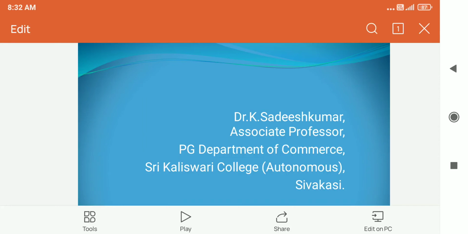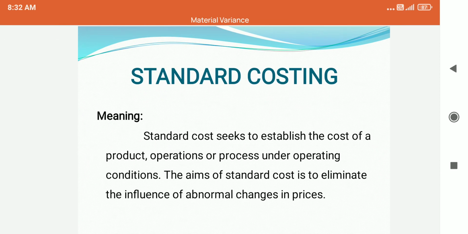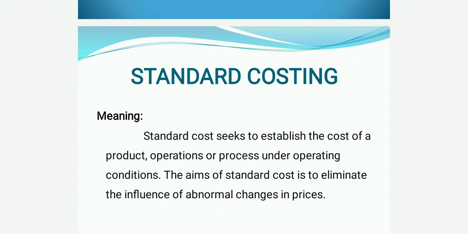I am going to discuss material variance formulas. Before the material variance formulas, what is the standard cost? Standard cost seeks to establish the cost of product, operations or process and operating conditions. That is the standard cost.